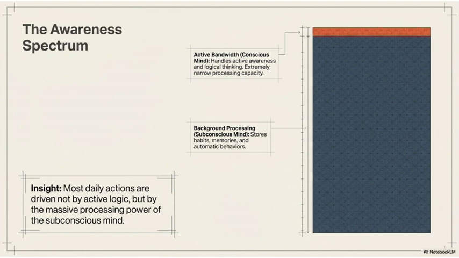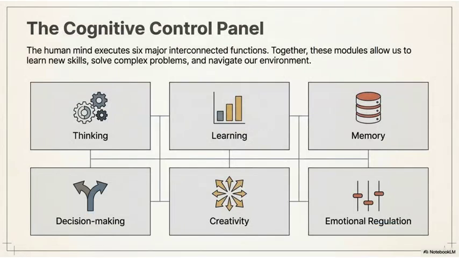4. The cognitive control panel. The mind runs 6 major interconnected functions: 1. Thinking; 2. Learning; 3. Memory; 4. Decision-making; 5. Creativity; 6. Emotional regulation. Together, these modules let us learn new skills, solve complex problems, and navigate our environment.